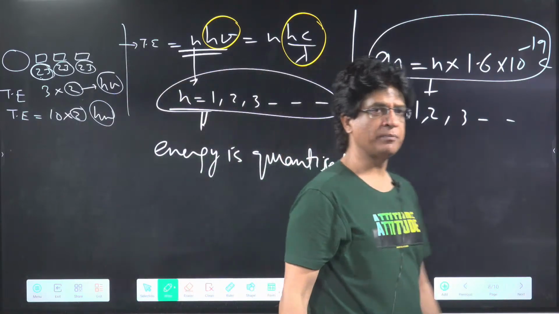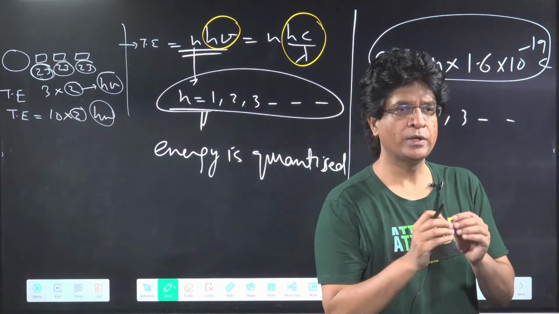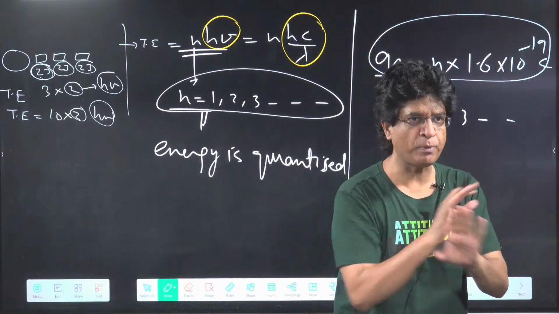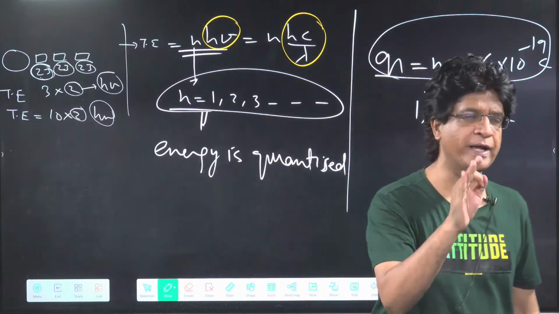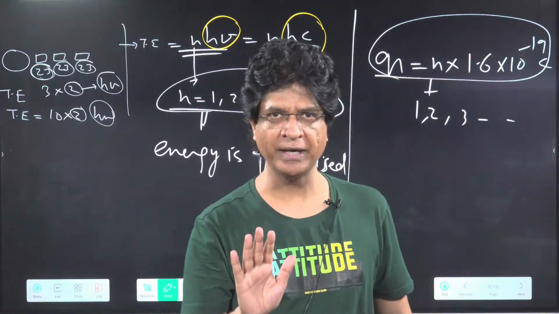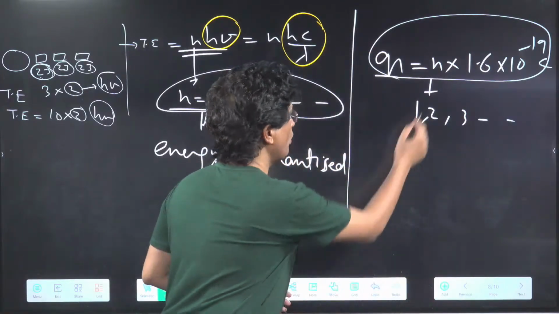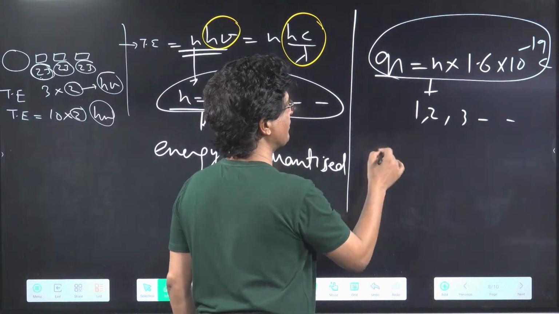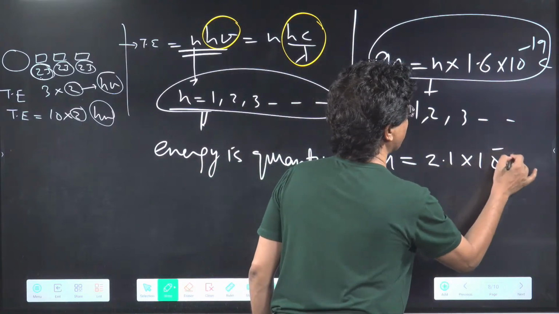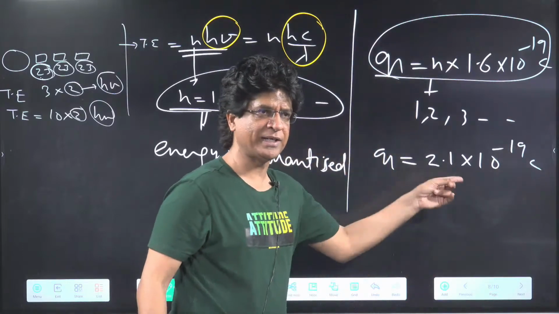When I say something is quantized, it means that not every value of energy or charge is possible. Only certain values are allowed. Are you getting it? So what I'm saying over here, is it possible to have a value of charge equal to, say, 2.1 times 10 to the power of minus 19 coulomb? Is it possible? Is it allowed?